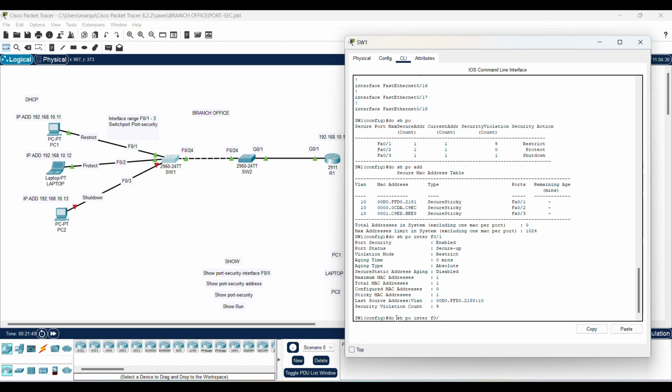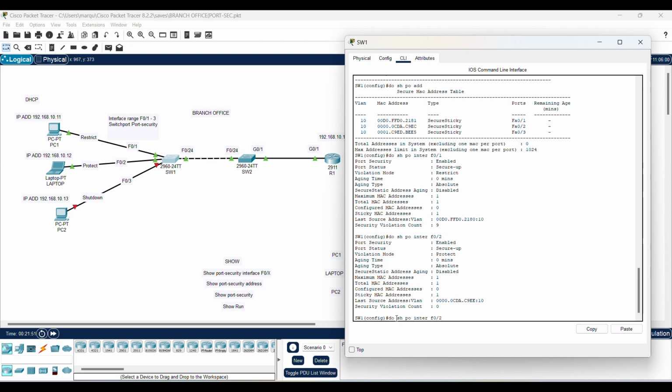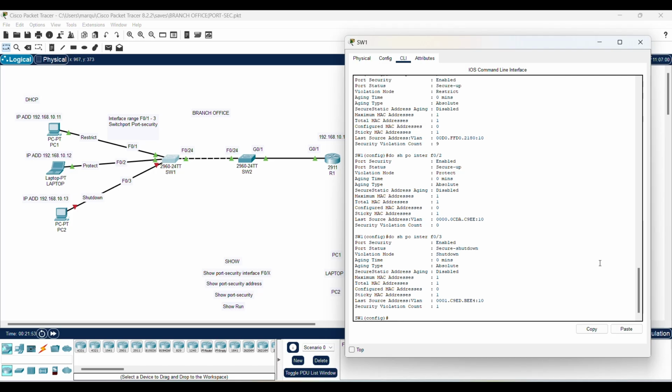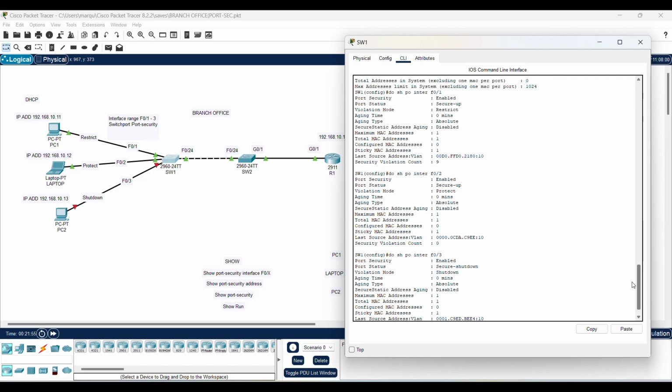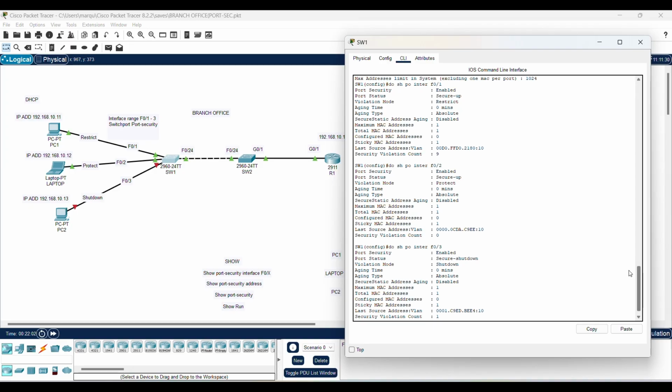I am going to do the other ones for 2 and 3. Let's look at those back to back. So this is 2 right here, and there we go. This is 1, 2, and 3. So you got 2 is also enabled, protected. Total MAC address is 1. Violation count 0. Remember, it doesn't keep track of it. So it silently just drops the traffic, but it doesn't keep the count.